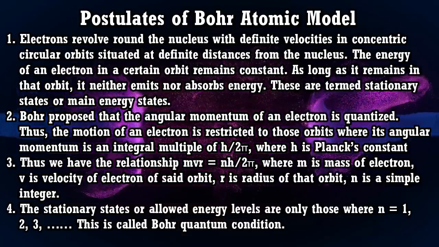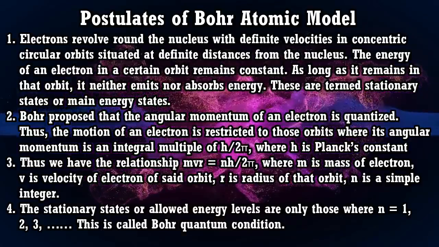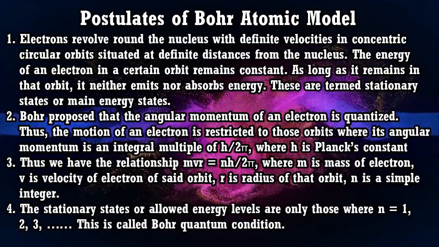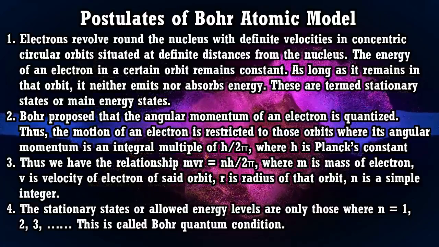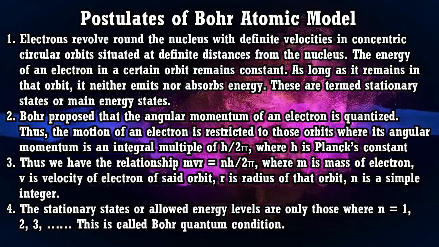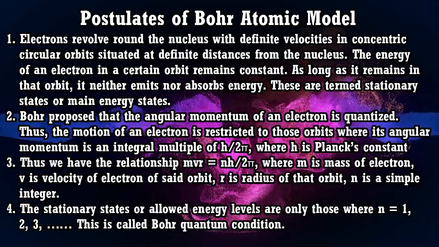If we summarize this, if an electron moves towards the nucleus, its energy will decrease. If it moves away from the nucleus, its energy will increase. That means if an electron moves towards the nucleus, it will release energy, whereas if it moves away from the nucleus, it will absorb energy. So this was the first postulate.